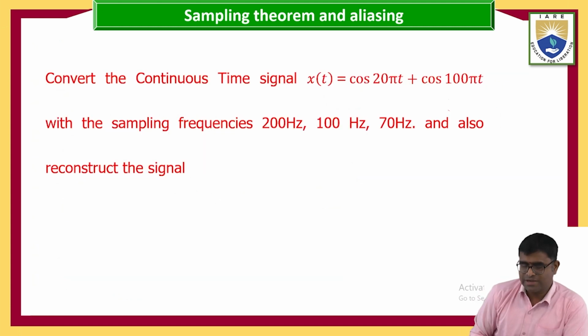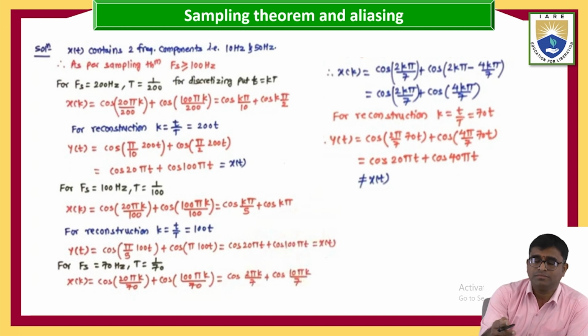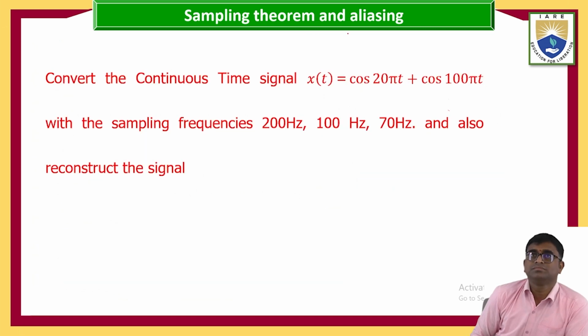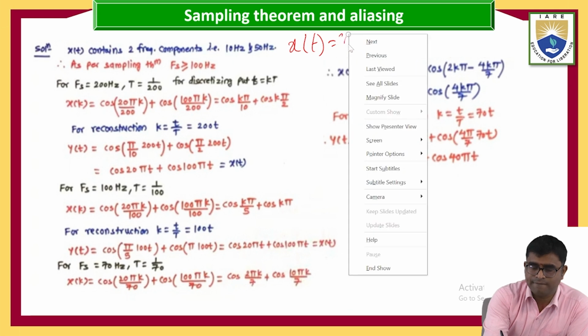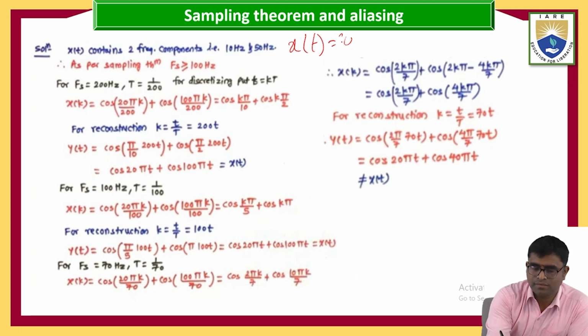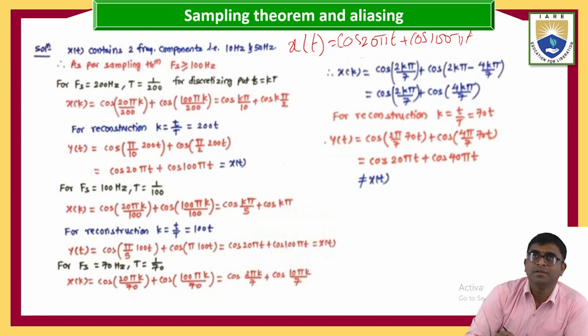Coming to here, x of t equal to cos 20 pi t plus cos 100 pi t.